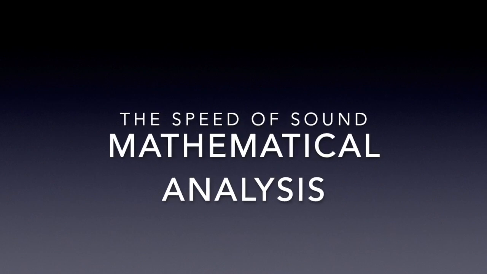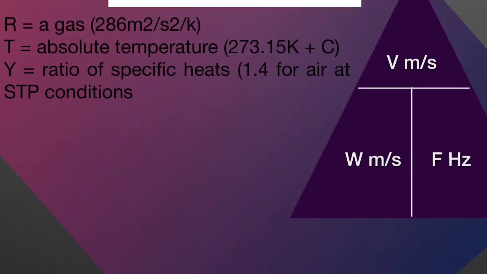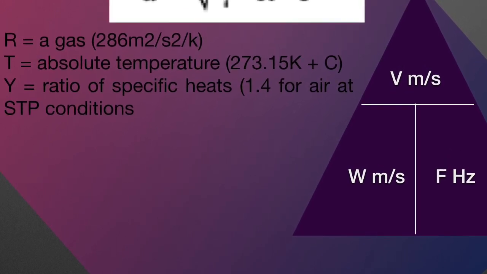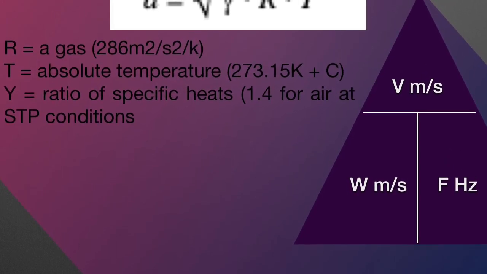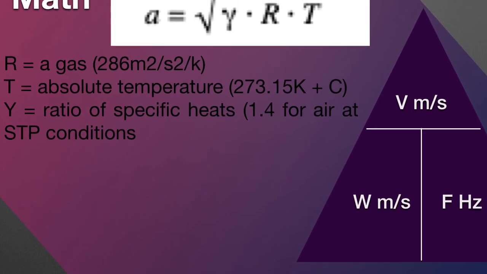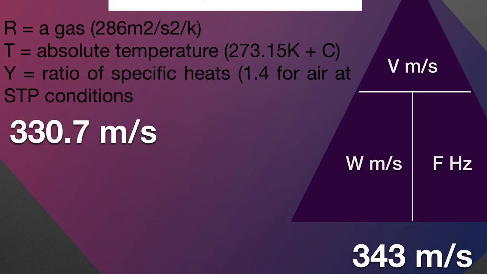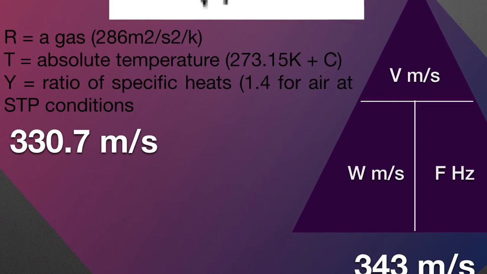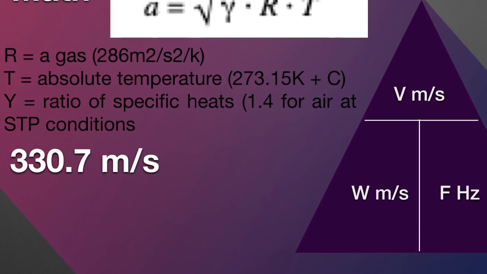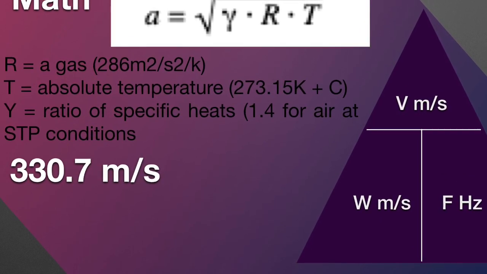There are two equations that can be used to find the speed of sound. One of them is a lot more complicated and the other one is a much simpler version. From the first one, we get the speed of sound to be 330.7 meters per second. And from the second one, we get 343 meters per second. This is because in the first one, there are a lot of variables that could affect the results.